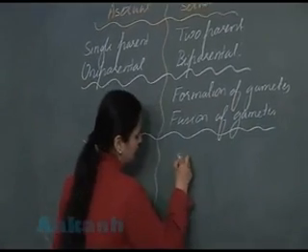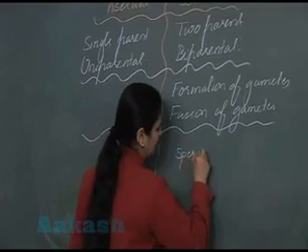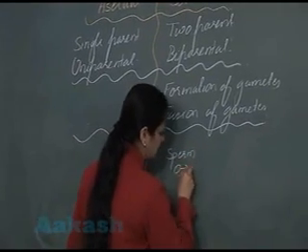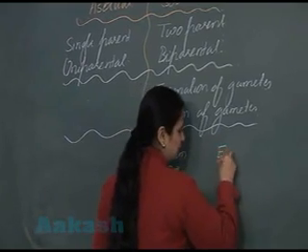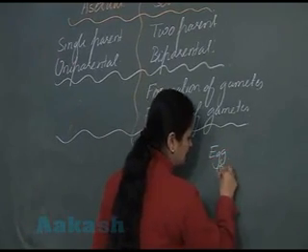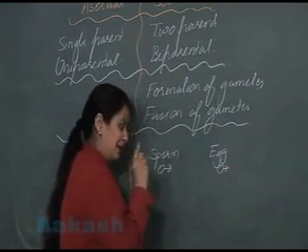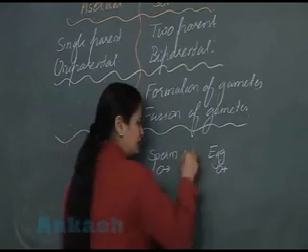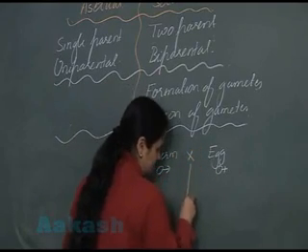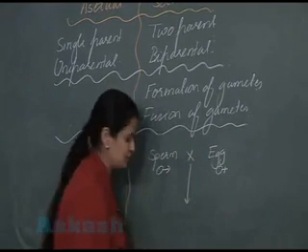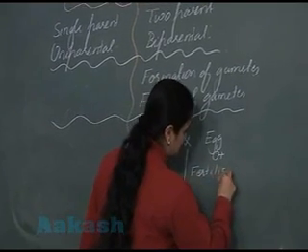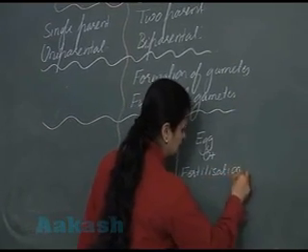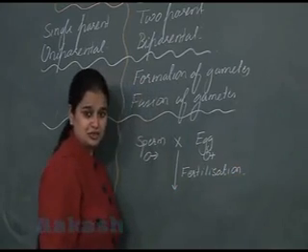Male individual result in the formation of male gamete, that is sperm. Female individual result in the formation of female gamete, that is egg. Male and female gamete, now they will fuse. You have studied in the previous classes, fusion of gametes is known as fertilization.